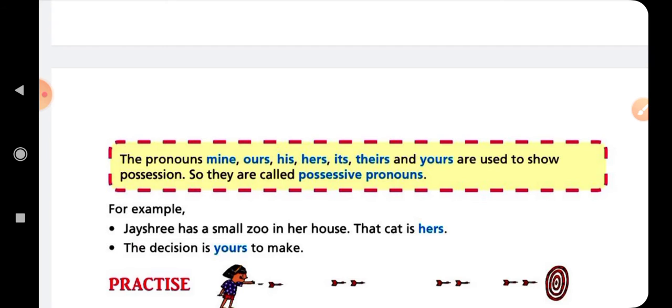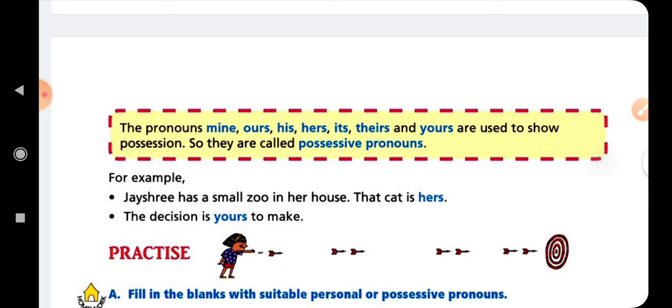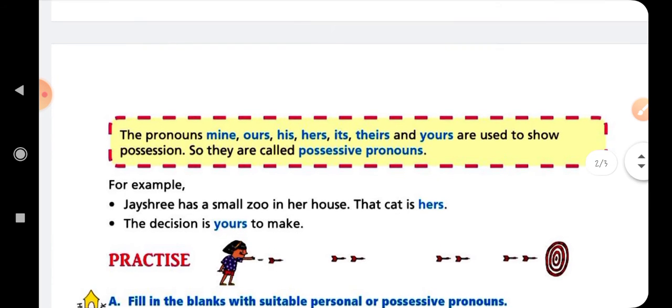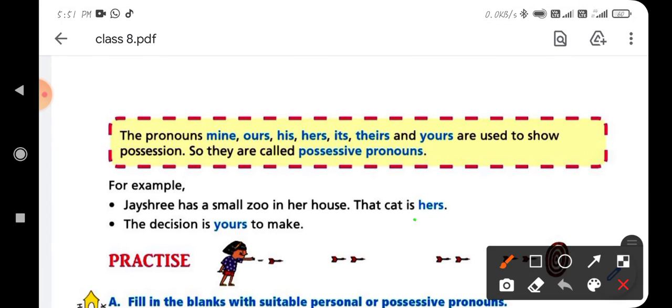For example, Jayashree has a small cat in her house, and the cat is hers. So you have to see here, the word hers is the possessive pronoun. Why? Because whose is this cat?